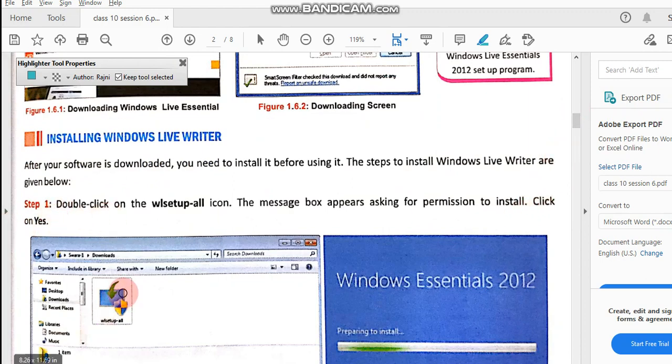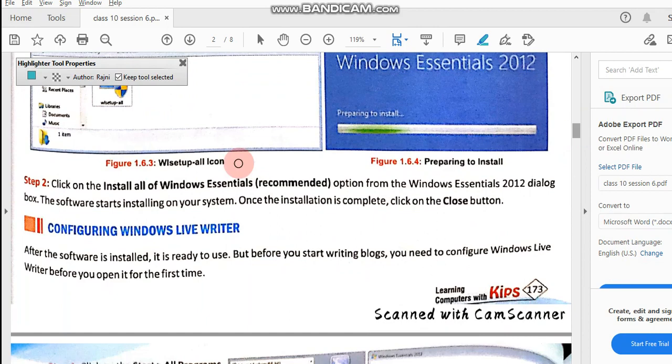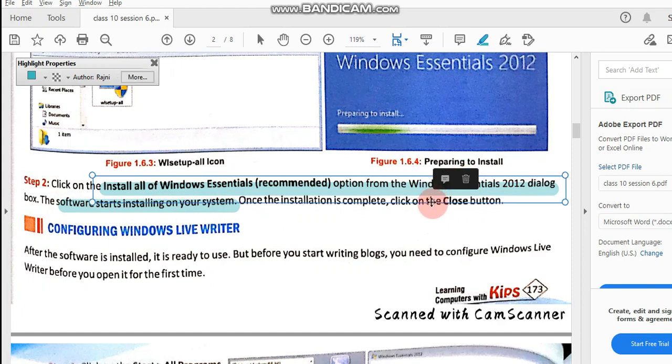Then, once it has come to your downloads folder, you have to double click on this application. The setup will start, and then click to install. Click to install all the Windows Essentials options from the Windows Essentials dialog box. The software starts installing on your system. Then click on the close button.